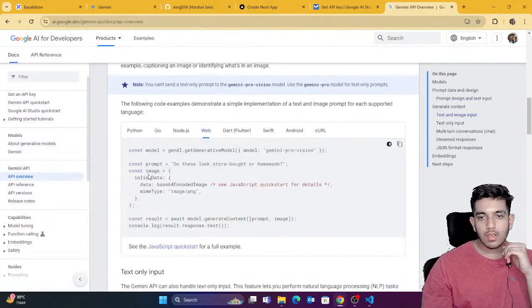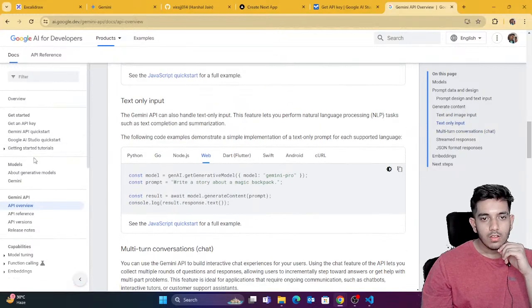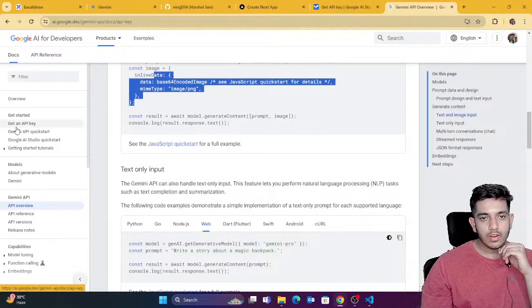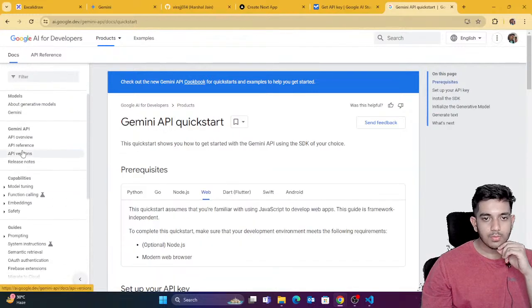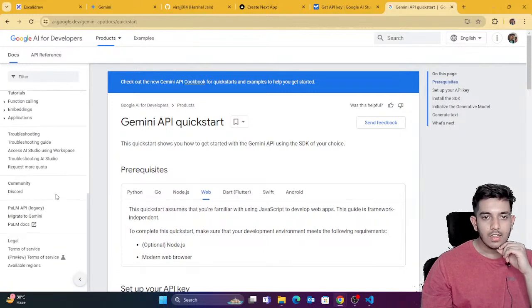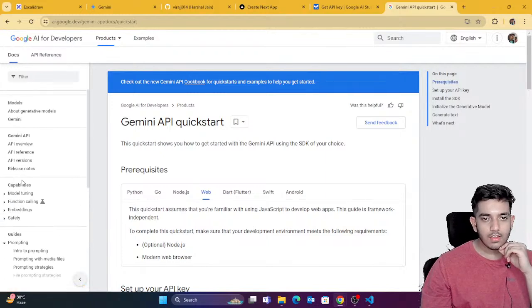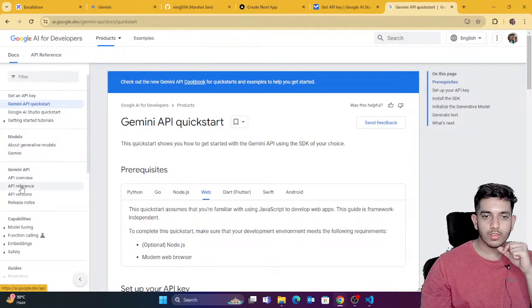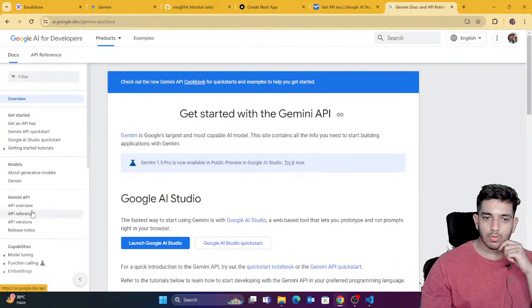You can see that this is a basic API overview, right? If I click on get API key, we got the API key. Getting started tutorials. Okay, that's not something. Prompting. Okay, introduction to prompting with media files. There are a lot of things here. You can check this out on your own. But I think there was a tutorial, some documentation for showing that. API reference. Let me check if there's some specific documentation, else I'll just show you mine. No, I'll just go to documentation.